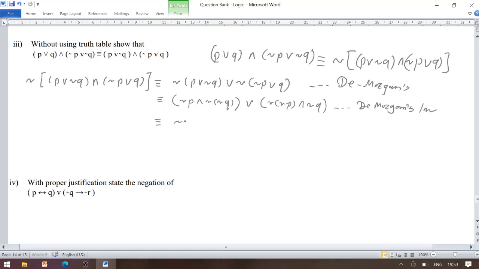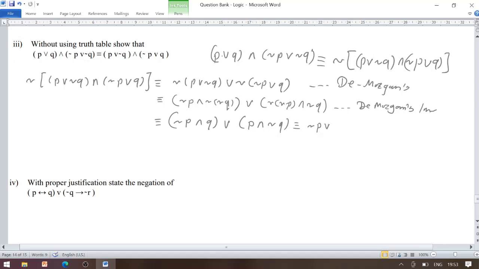Now negation of negation gives us the original statement Q here, while here P conjunction negation Q. Now look carefully, we are going to prove for negation of (P disjunction Q) conjunction (negation P disjunction negation Q). So as per the distributive law now, negation of P